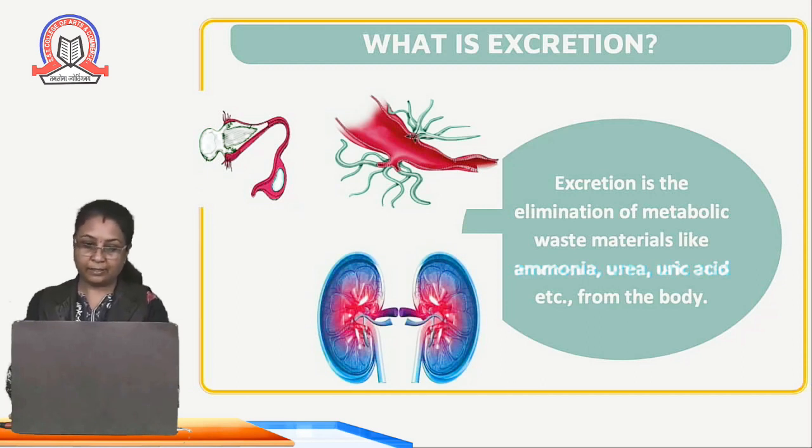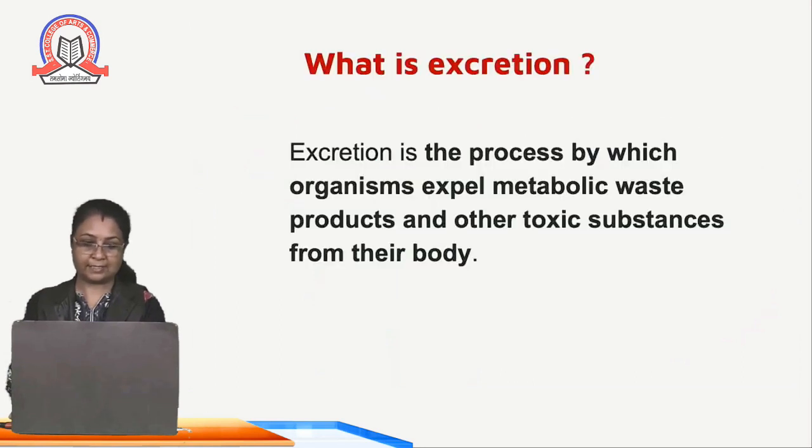During digestion, respiration, or circulation, waste material is generated in the form of ammonia, urea and uric acid. These are all toxic materials and should be thrown out of the body. So the process of throwing this waste material from our body is called excretion.